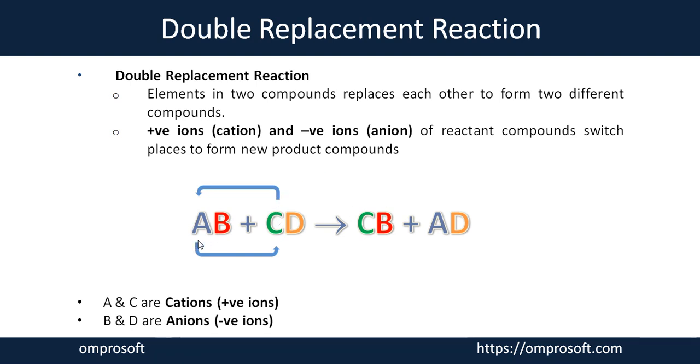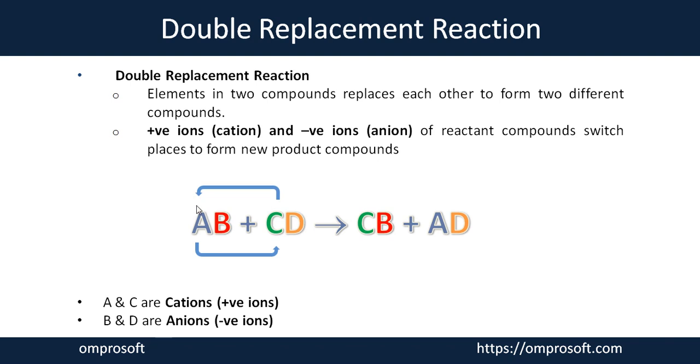Here you can see that A and C exchange their places and you will get two different combinations of compounds. So when AB reacts with CD and they replace each other, it forms CB plus AD.